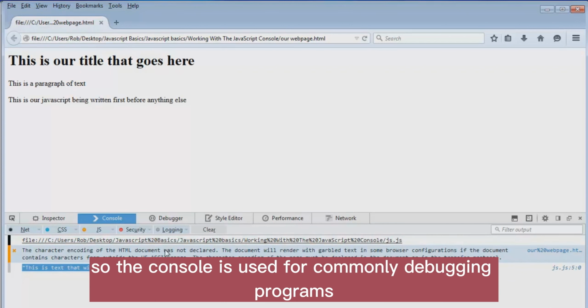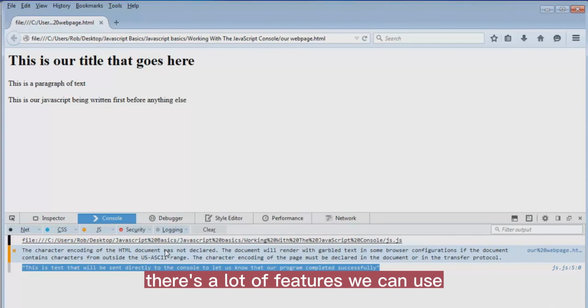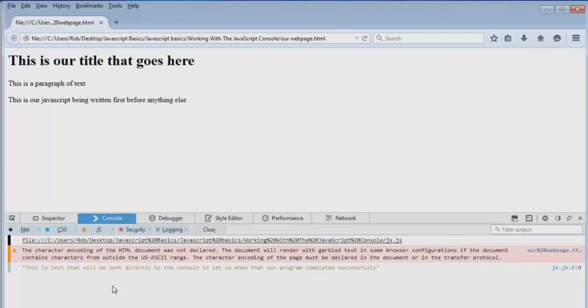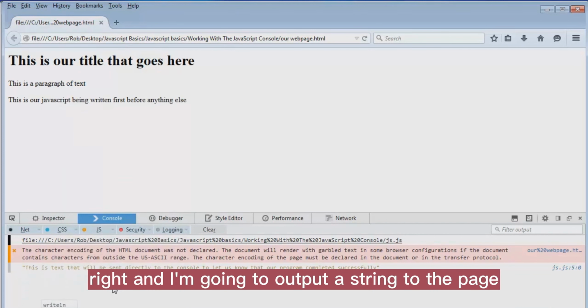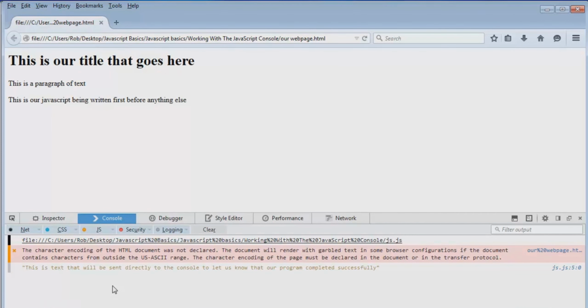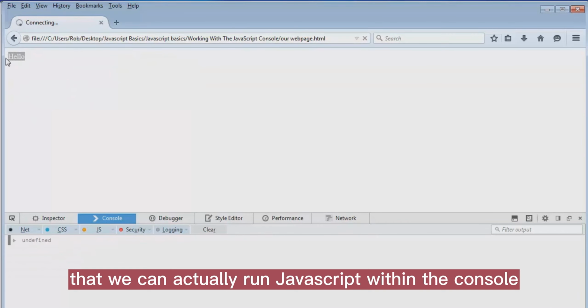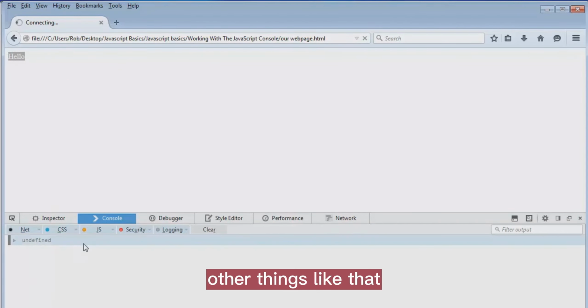So the console is commonly used for debugging programs, finding common syntax errors, and that kind of thing. There's a lot of features we can use with the console as well. For example, we can also type in commands here. Let's type in document.write. And I'm going to output a string to the page. Let's go with hello. And we can see here that we can actually run JavaScript within the console, which is pretty neat for running test codes and other things like that.